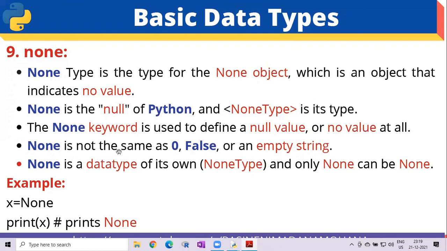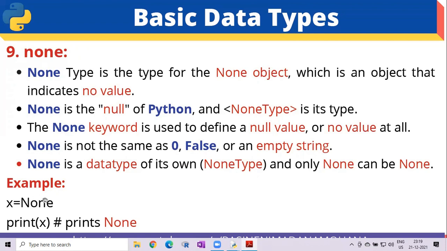So None is not the same as 0 or False or an empty string. This is a different one. So a null value is different from 0, False or an empty string. None is a data type of its own, that is NoneType, and only None can be None. For example, here in None, N should start with a capital.